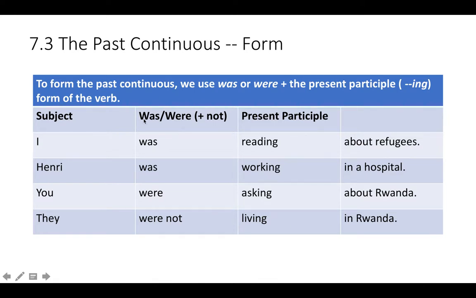Here you have was or were, verb to be in the past tense. If it's negative, you add not. And then you use the present participle, which is what we call the ing form of the verb.